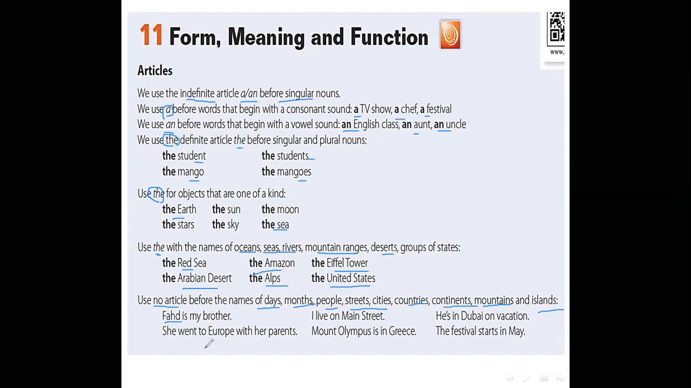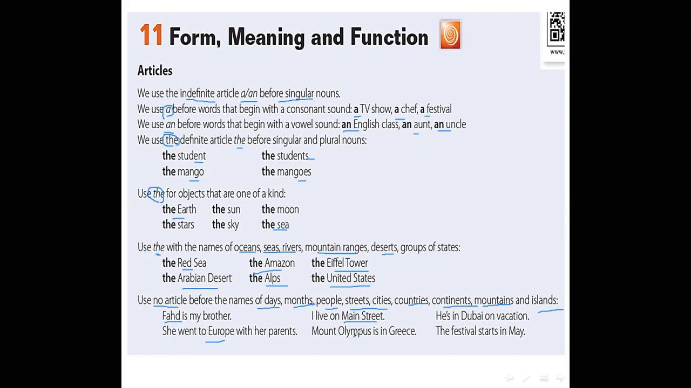She went to Europe with her parents. Europe is the name of a continent, so we don't use a, an, or the. I live on Main Street. I don't say the Main Street, just Main Street.